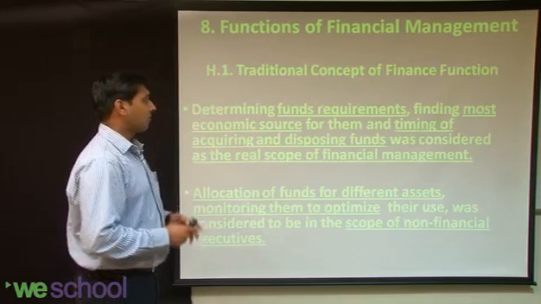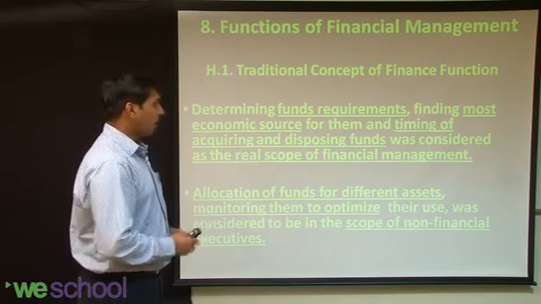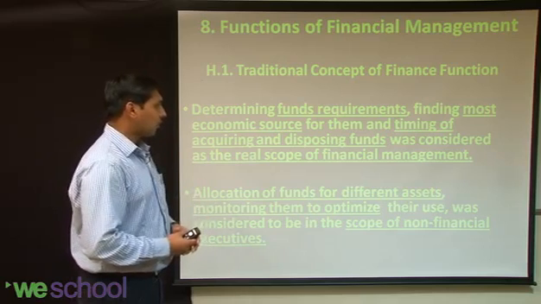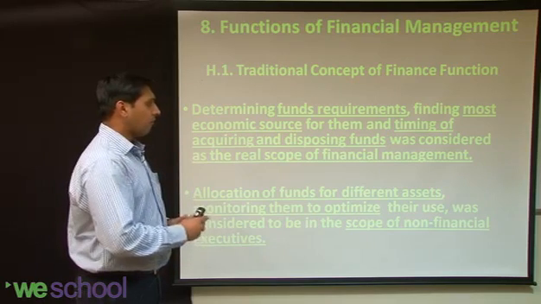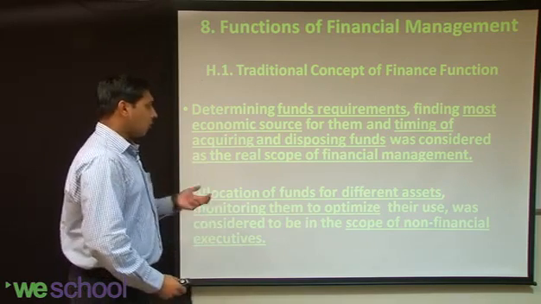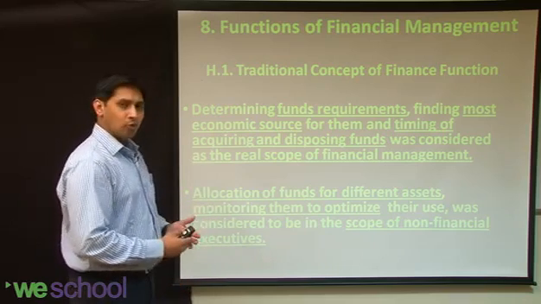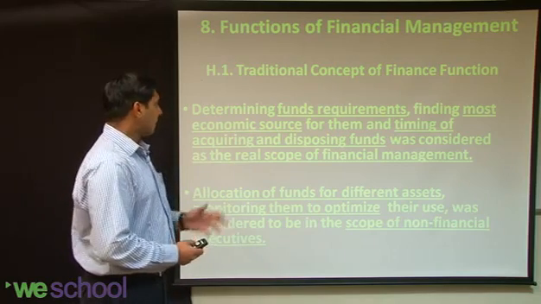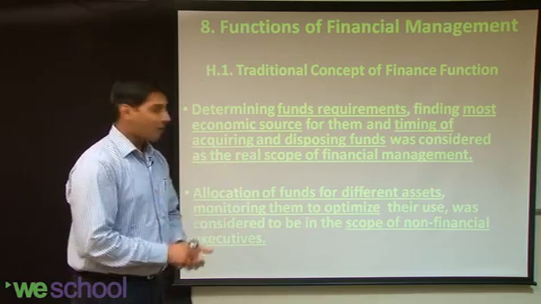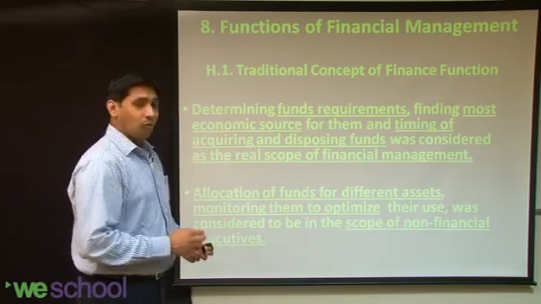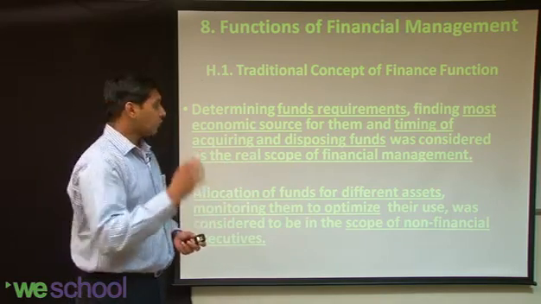Now, seeing the traditional concept of the finance function, the traditional times finance manager determines fund requirements, finds the most economic source for them, and the timing of acquiring and disposing of funds was considered the real scope of financial management. So what was the real scope or use of financial management in the traditional times? It was determining funds required. How much funds is required would be determined by the finance manager. Then, what is the most economic source where I can get the funds in the most economic way is the next activity.